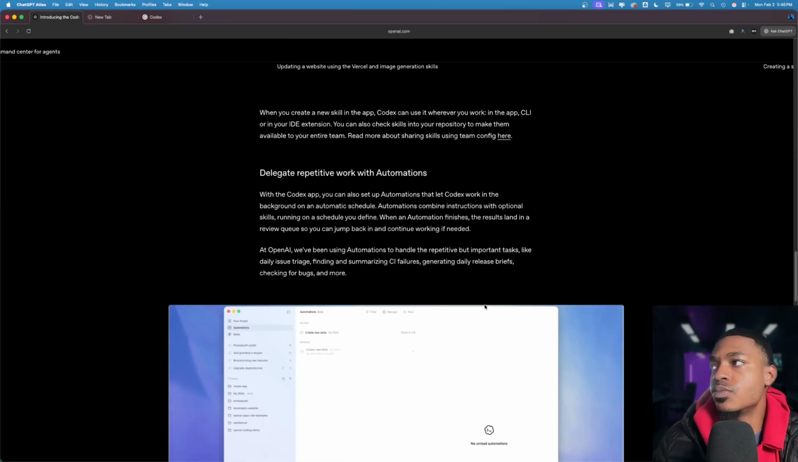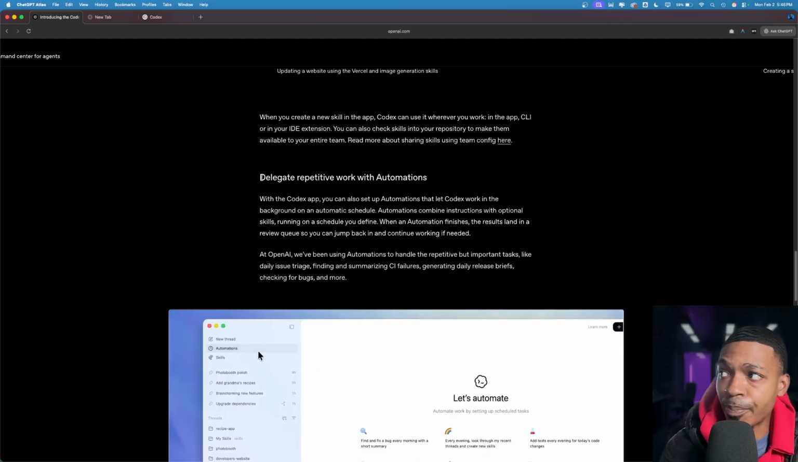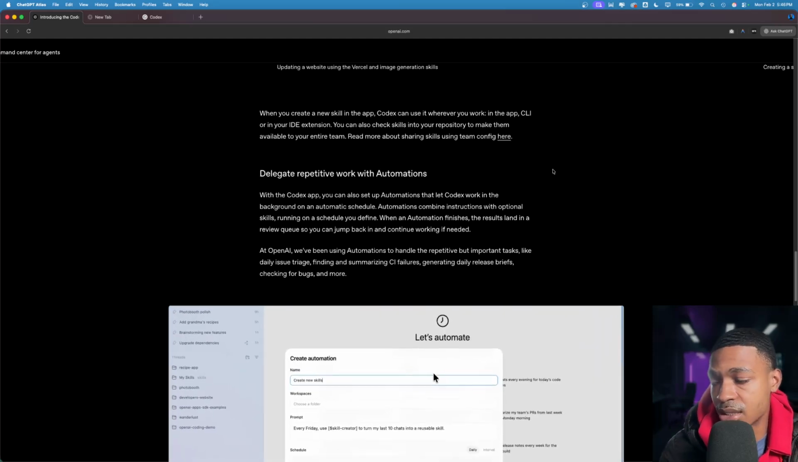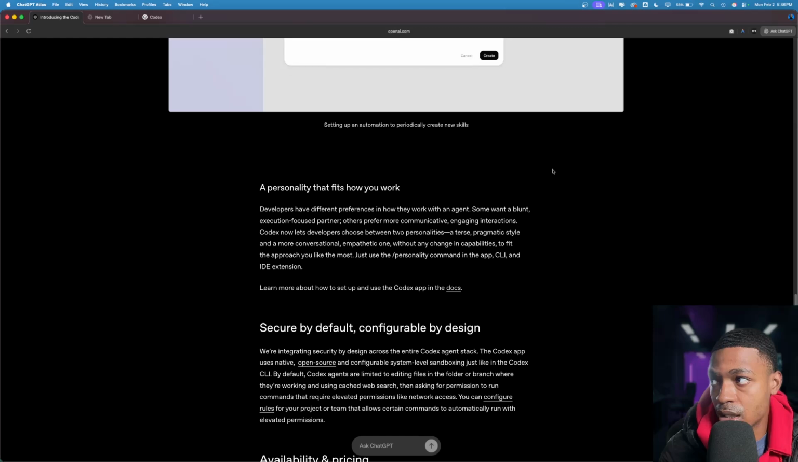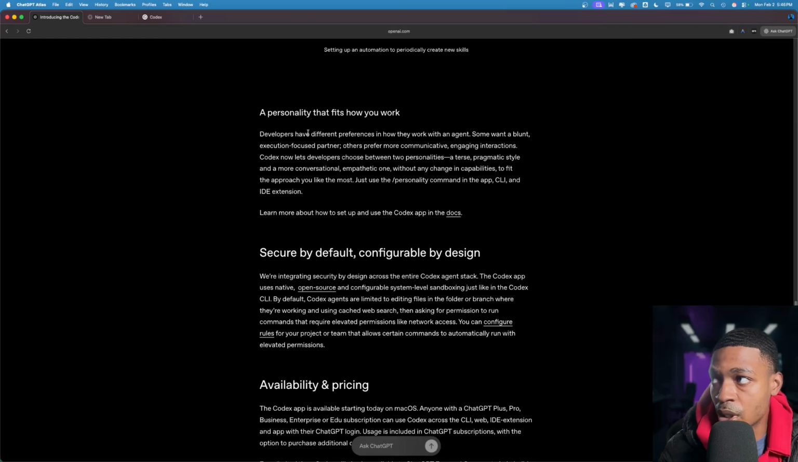Okay. So delegate repetitive work with automations. Of course, we already covered that. A personality that fits how you work. Have different purposes, the /personality command. Okay.